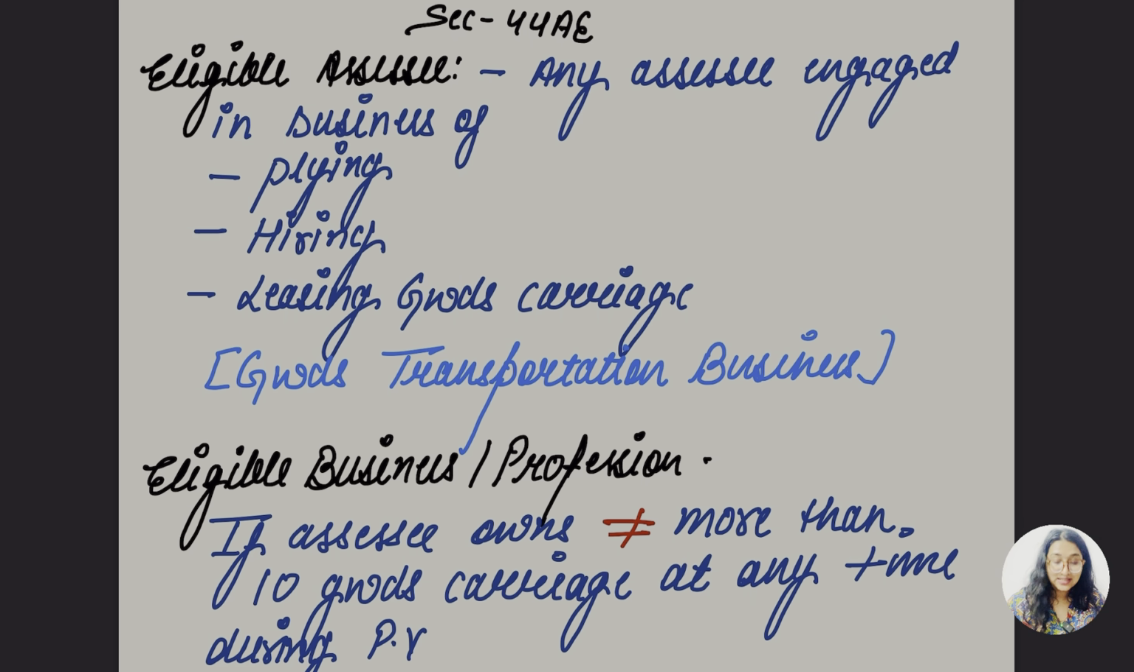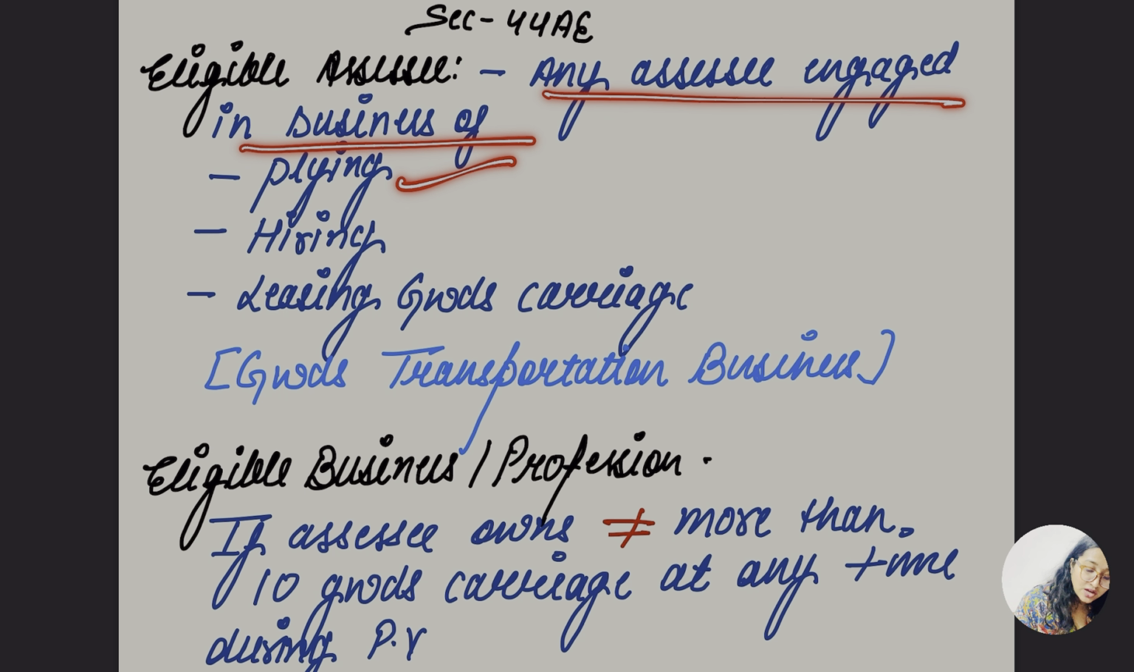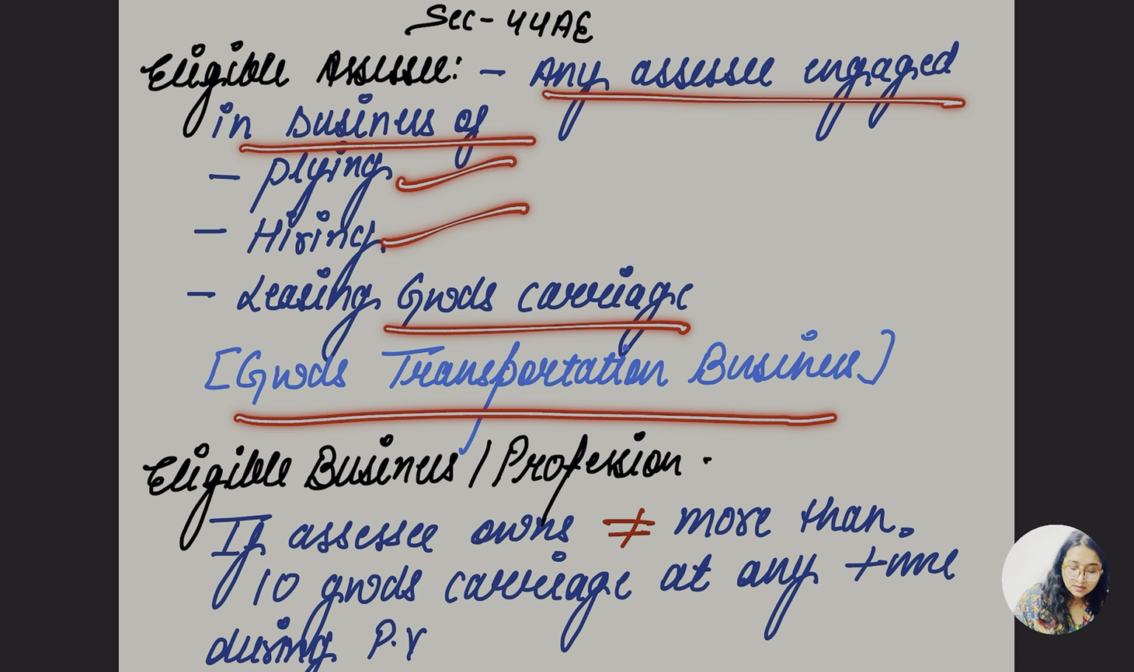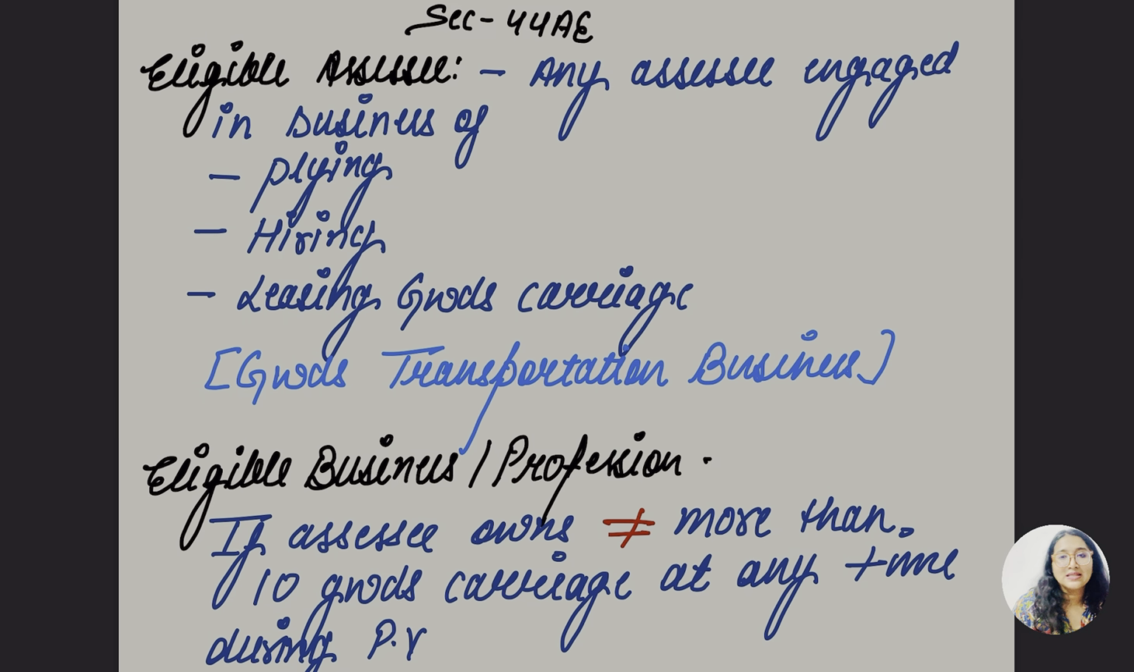Let's go for the last section of this lecture, that is going to be 44AE. This is the section where we have already excluded in section 44AD, which simply says these people should not be included. So definitely 44AE people have a different section. 44AE specifically is for any assessee who is engaged in the business of plying, hiring, leasing of goods carriage. Simply let me say, they do the goods transportation business.